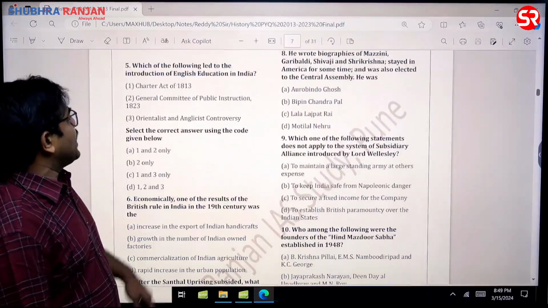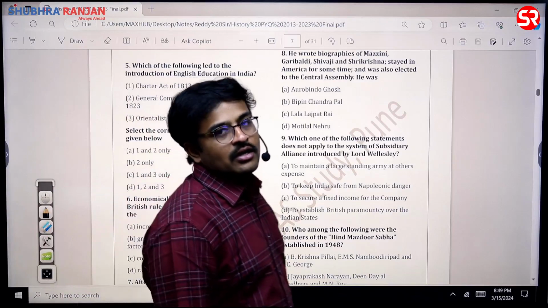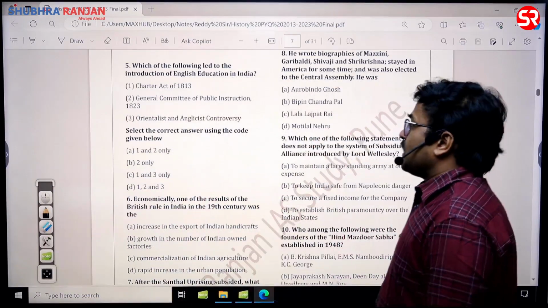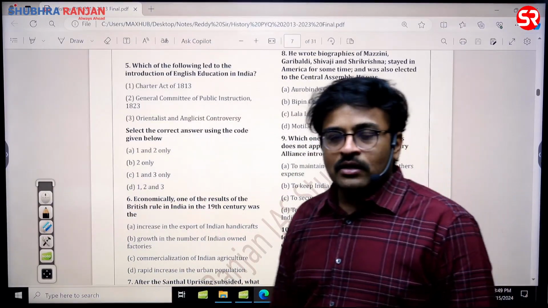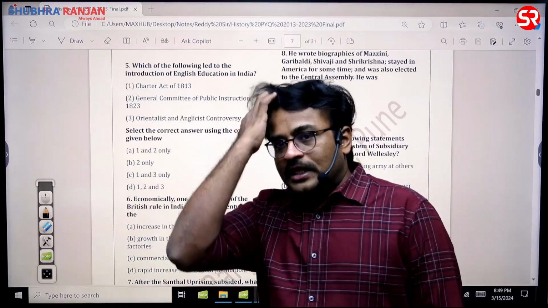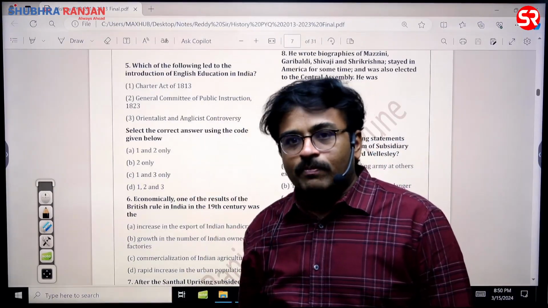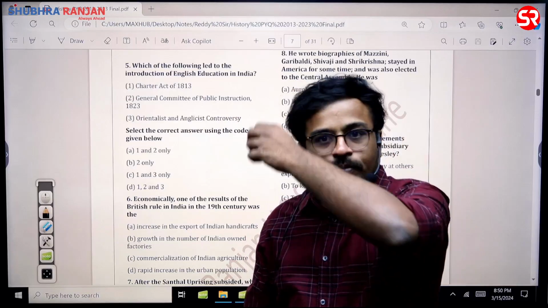Then which of the following led to the introduction of English education in India? Let's see that. The Charter Act of 1813, yes, definitely. It is one reason. Why? Because there is a setup of 1 lakh rupees separate for the promotion of education in India. So option 1 is correct.